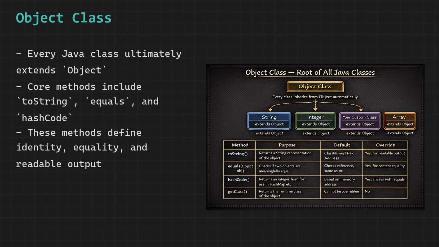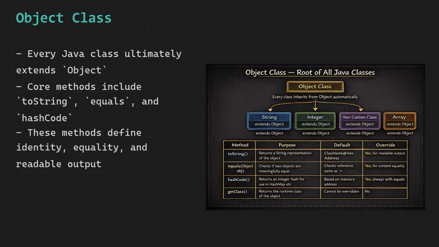The equals method is used to compare two objects for equality. The default implementation from Object compares references, meaning it only returns true if both variables point to the exact same object in memory. But usually you want to compare content. Two Dog objects should be considered equal if they have the same name and breed, regardless of being different objects in memory. So you override equals to define what equality means for your class.